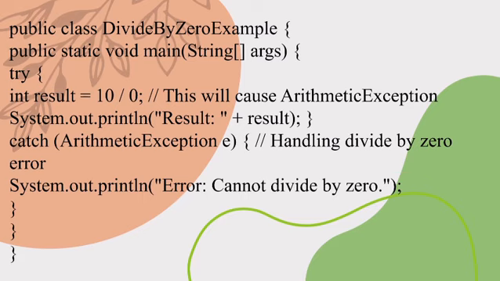catch (ArithmeticException e). This catch block catches the ArithmeticException caused by dividing by 0. It lets us handle the error instead of crashing the program.